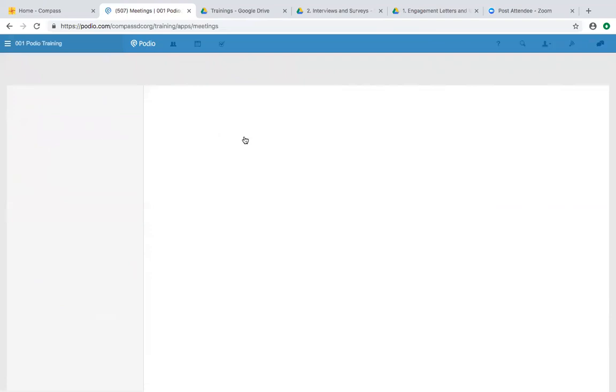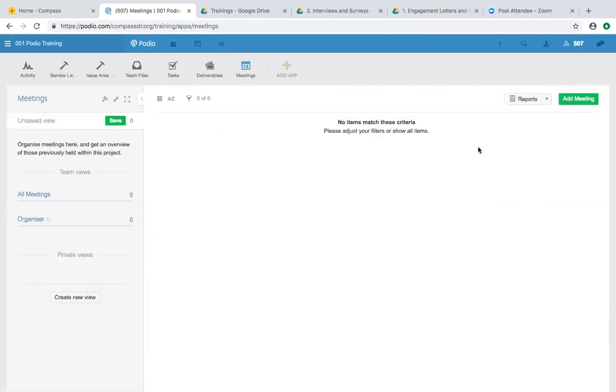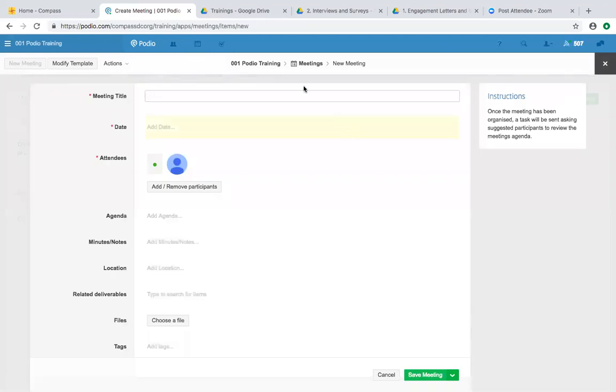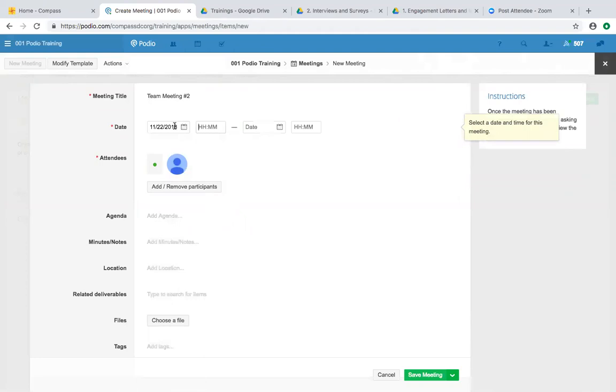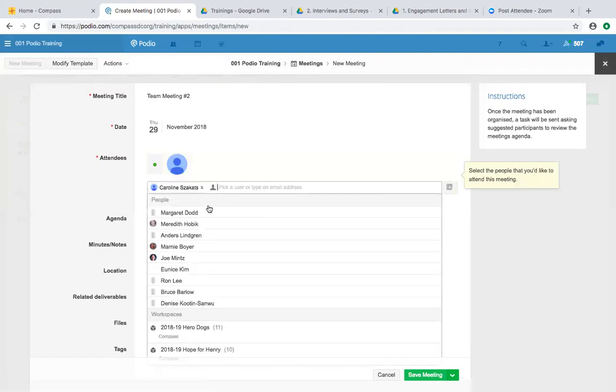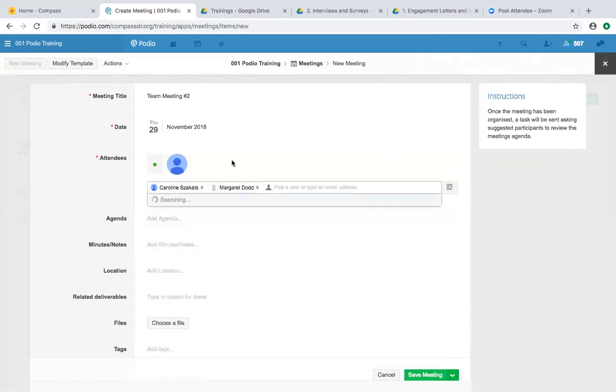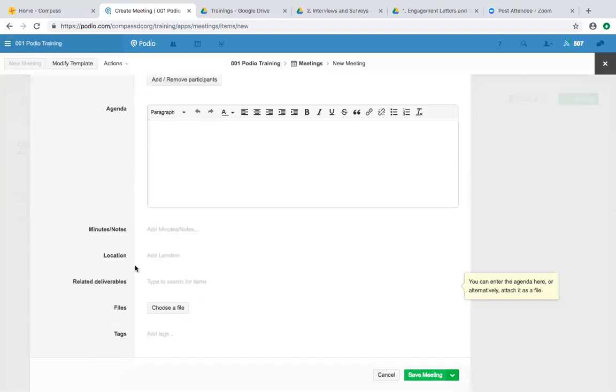The meetings tab is very similar to the tasks tab. This is a great way to plan your team meetings. So you could say team meeting number 2, add the date, say it's next, oh, that's Thanksgiving. You could say the 29th, add or remove participants. So again, people in your work stream will pop up here and you can pick who you want it to be. You can add an agenda here.